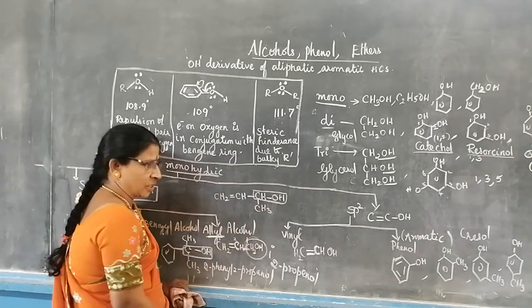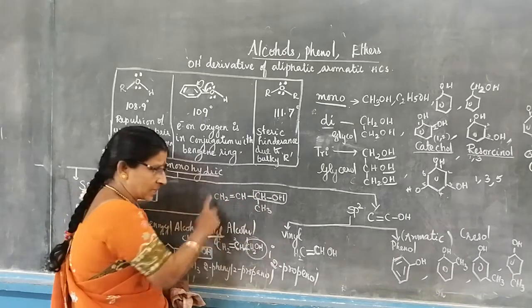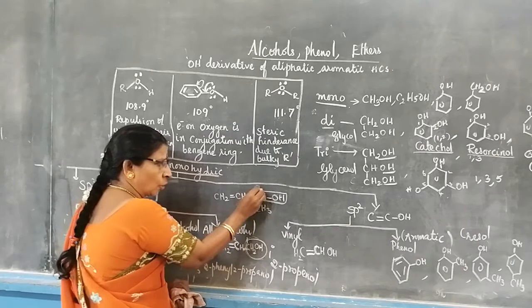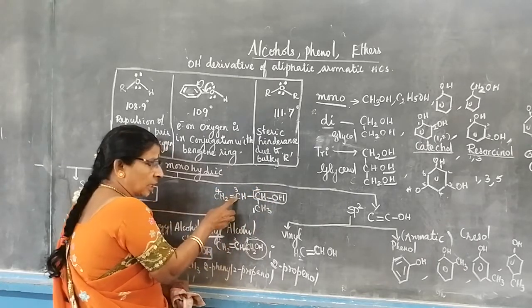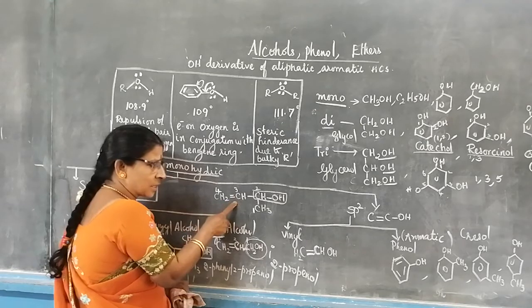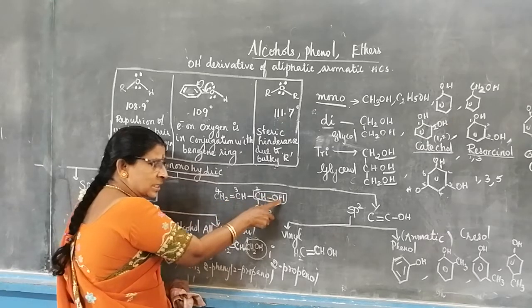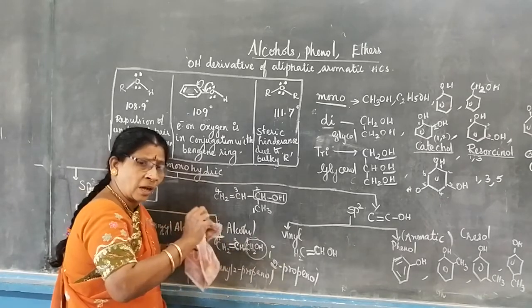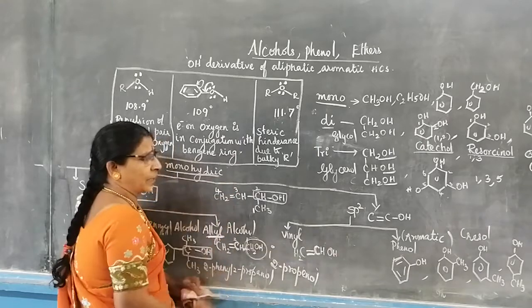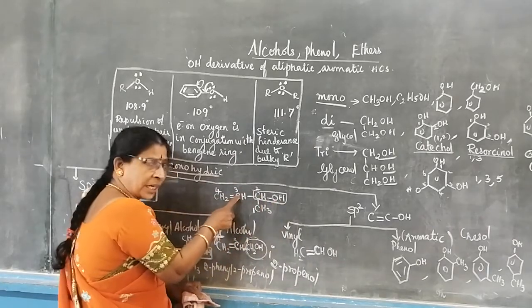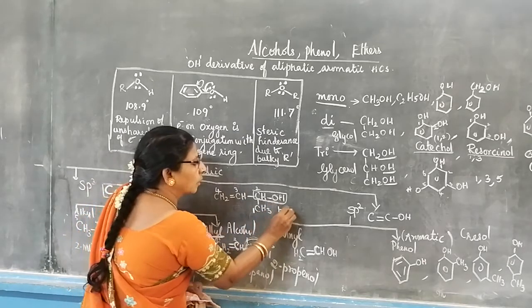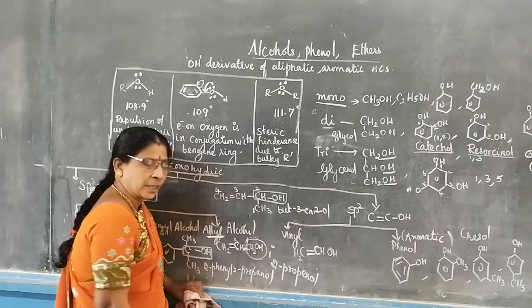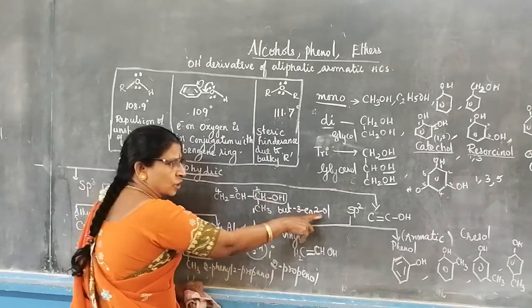Identify the parent chain. 1, 2, 3, 4 carbons are there, coming as a straight chain only. Butanol. Here 1, 2, 3, 4. The third carbon is touching the double bond. So what is it called? The third carbon is touching the double bond. The second carbon is touching OH. If you don't know, then separate the name. Write the functional group separately. It is 3-buten-2-ol. Like that you write. The third position is ene. The second position is OH.